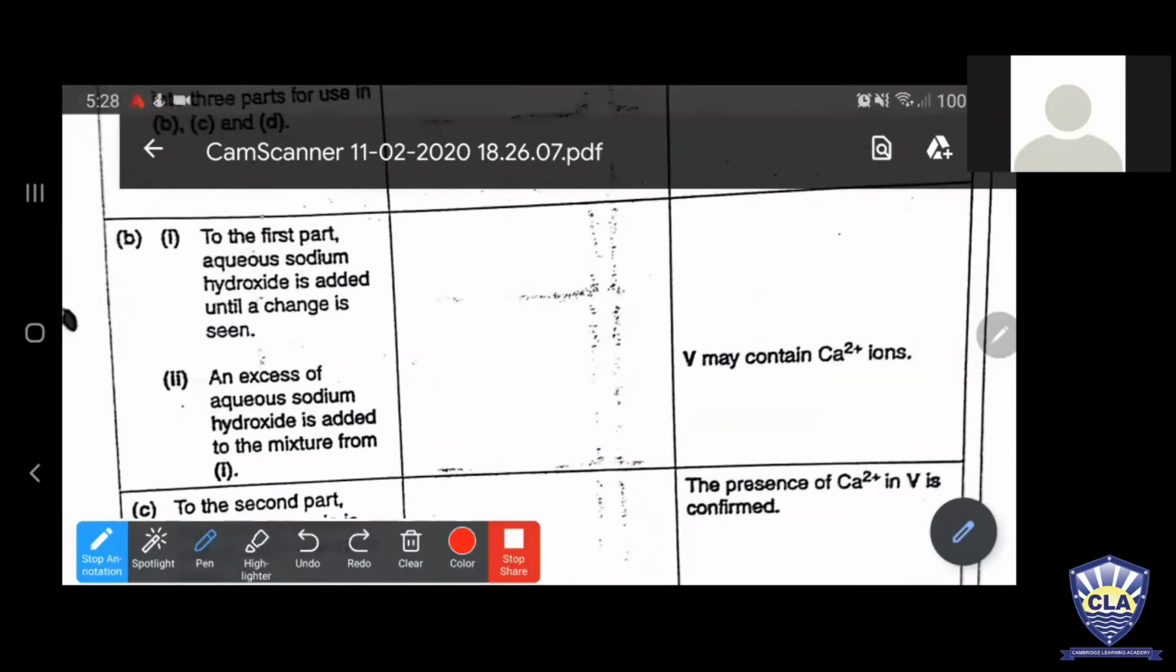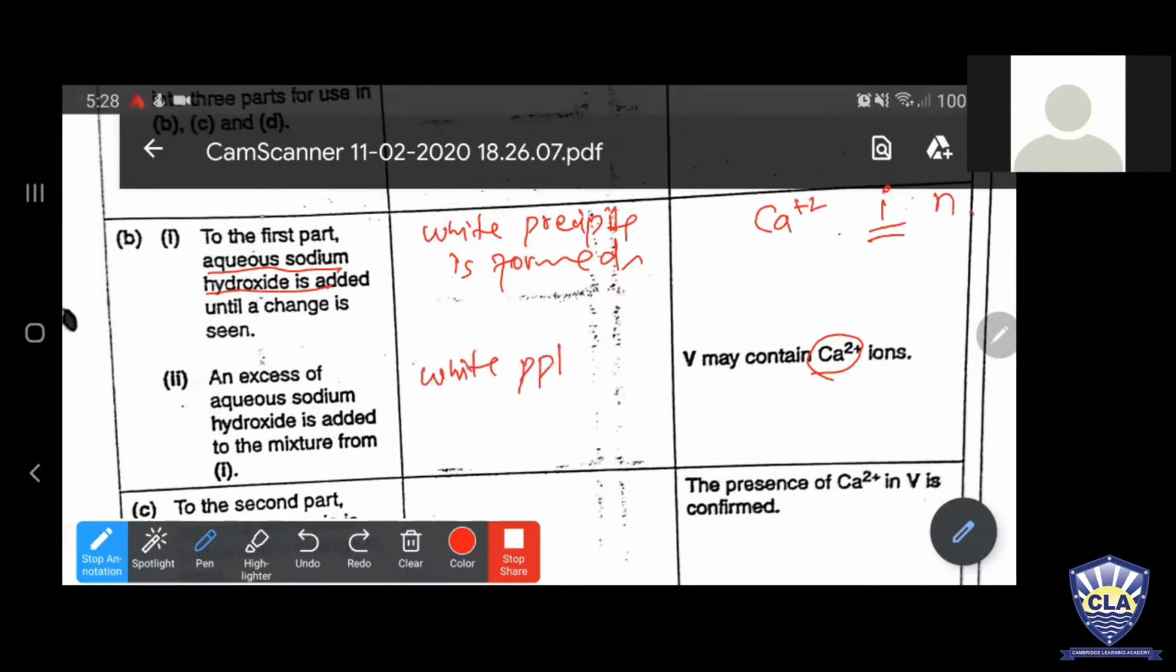So he said calcium ions are present. So for calcium ion, my dear, if you add sodium hydroxide, the white precipitate is formed. Okay, and for calcium, I have told you, you should learn the letter I for insoluble. So the white precipitate is insoluble in excess. Insoluble in excess. You got it, guys?